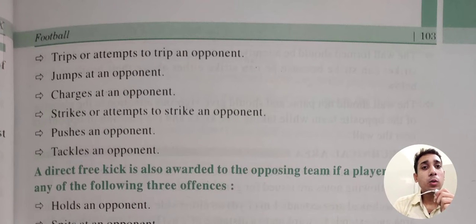Thereafter, attempting to trip an opponent, meaning he tries to tackle the opponent with an obstruction, or jumps at an opponent, charges at him, strikes him, pushes him, or tackles him. These kinds of things are not allowed, and that's why the opponent team may get a direct free kick.